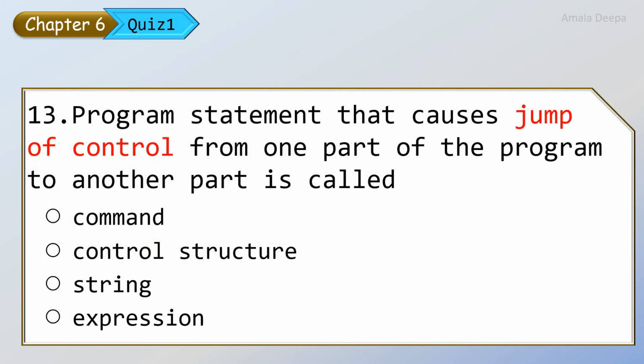Program statement that causes jump of control from one part of the program to another part of the program is called control structure. This is the definition of control structure.